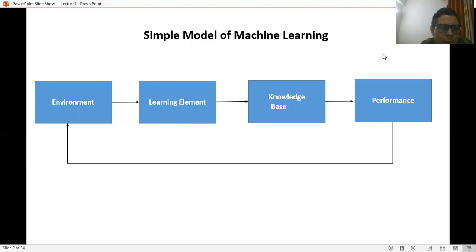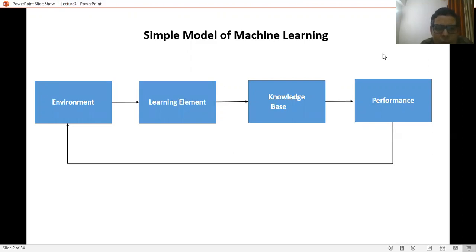to the environment variable. Why does the environment variable need feedback? Because to improve the input information to the learning element, because initially the information which is given to the learning element is not perfect.